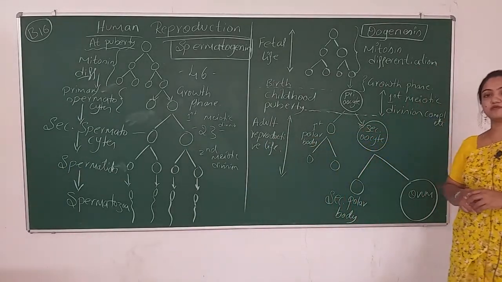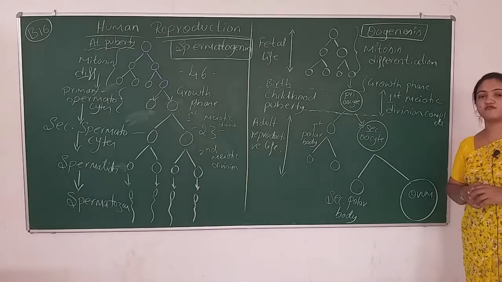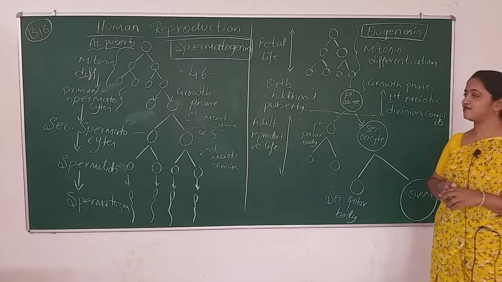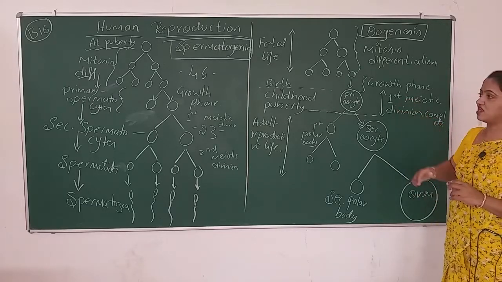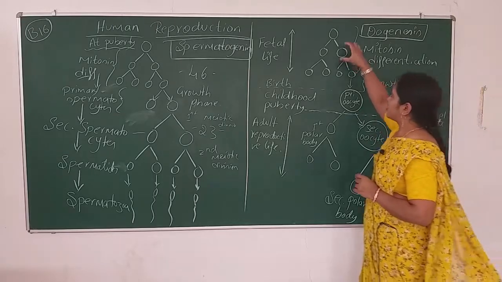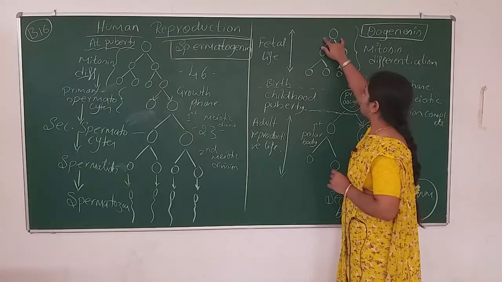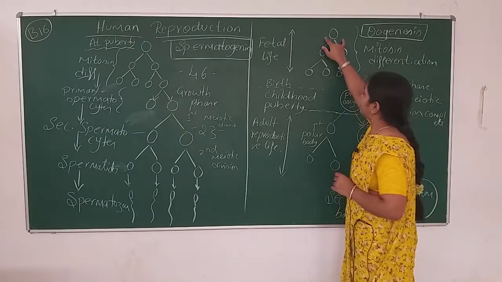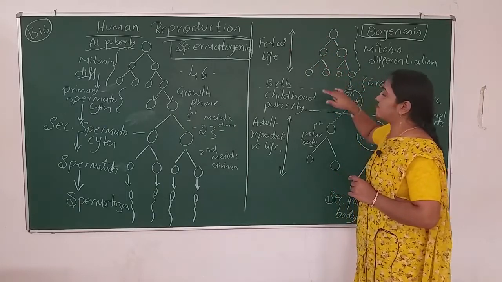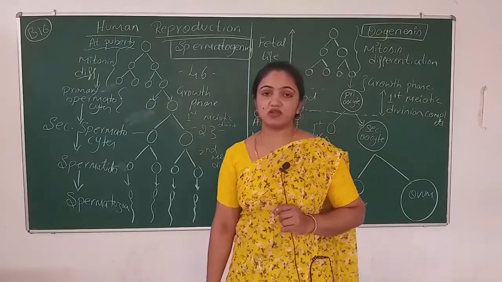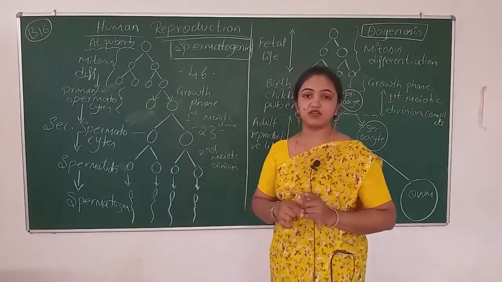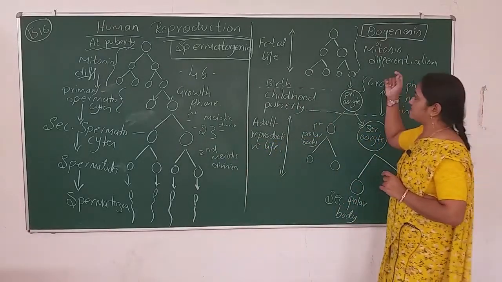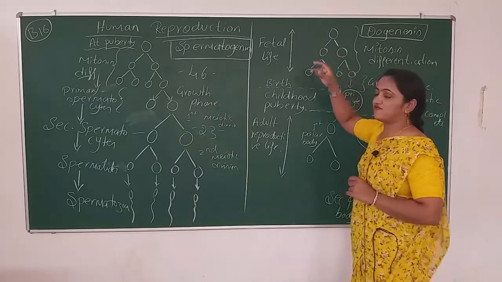If we come to the female reproductive system, the process of formation of gametes differs a little bit from the male gametes. From which stages it differs, we'll see here. Starting from this cell, we are going to call this the primary follicle. Right from fetal life, the primary follicles increase in number by means of mitotic division. How many primary follicles develop in fetal life, I mentioned in yesterday's session, so check out the last video.